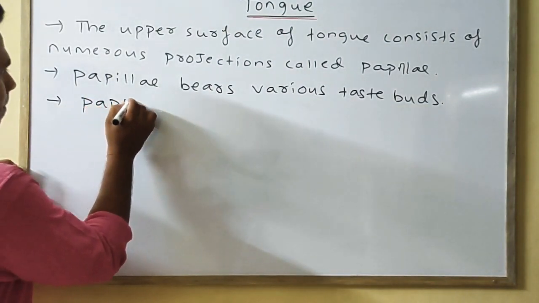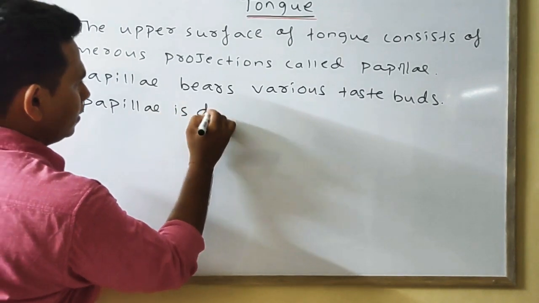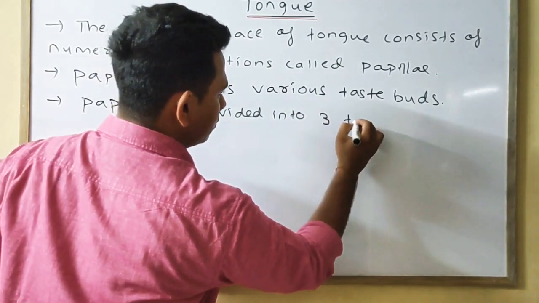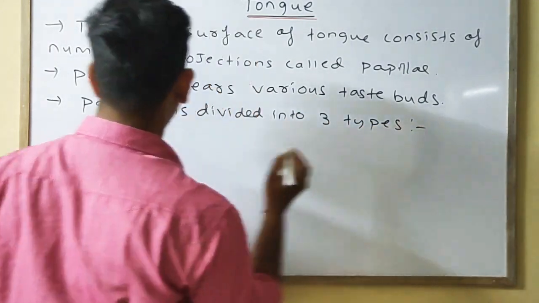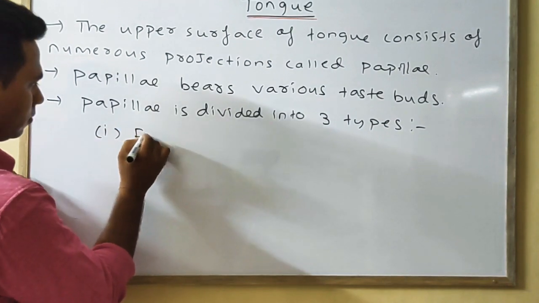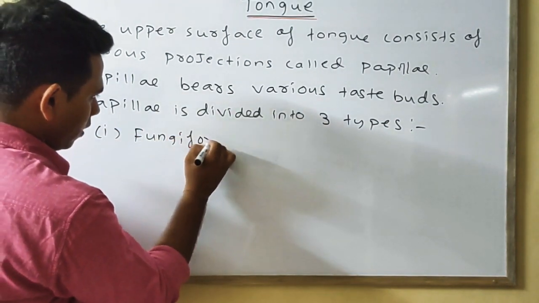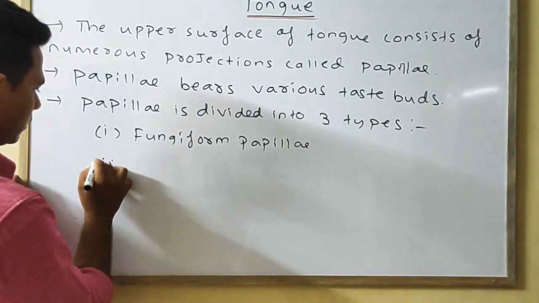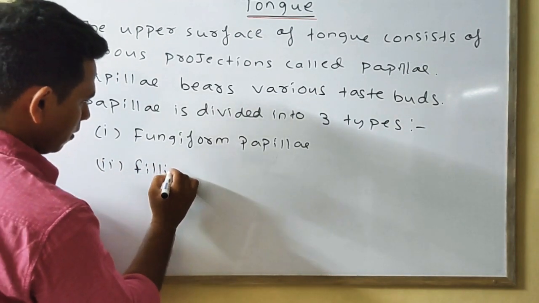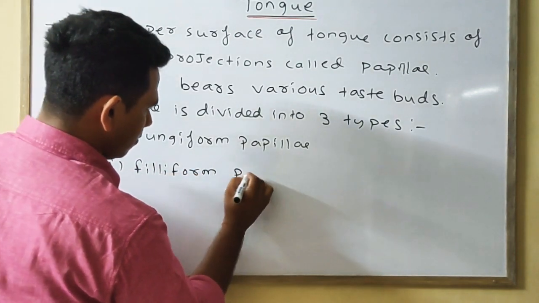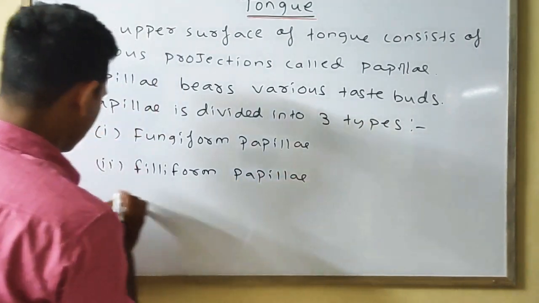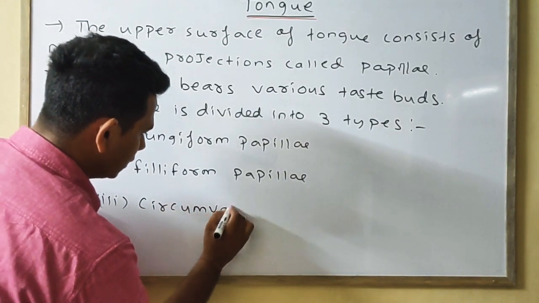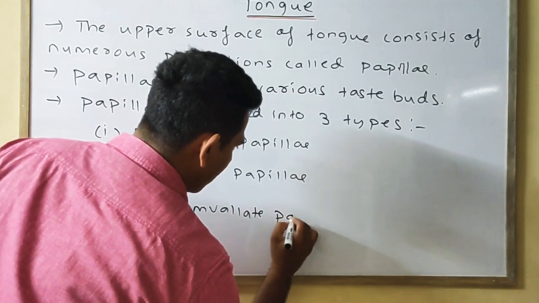Papilla is divided into three types. First one is the fungiform papilla. Second one is the filiform papilla. Third one is the circumvallate papilla.